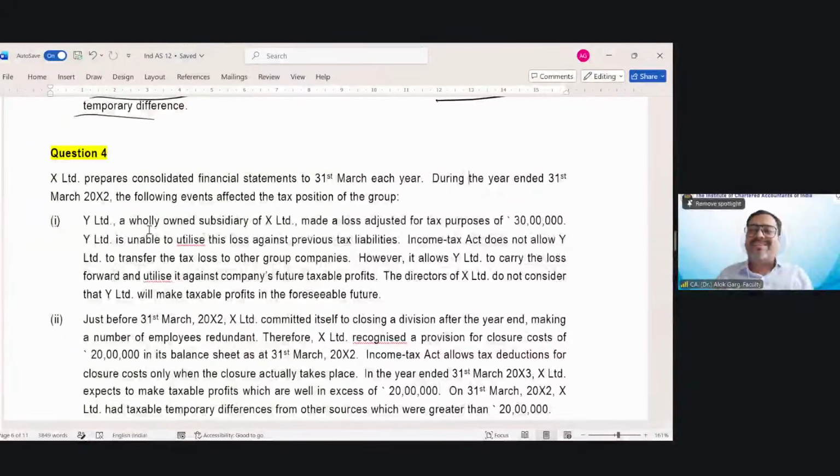Wherever you are studying, just put a slip, put a paper in front of your workstation that you are a chartered accountant. For example, if your name is Karan Malhotra, it is CA Karan Malhotra, or Karan Malhotra, chartered accountant. That is one. Number 2, do more and more practice.